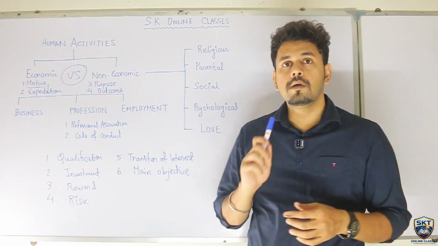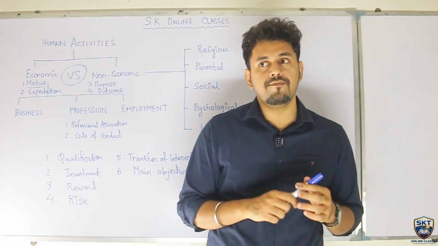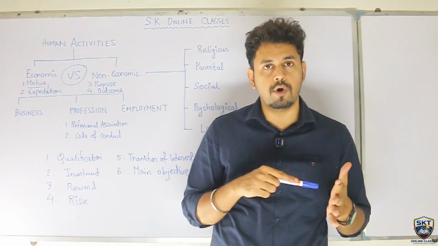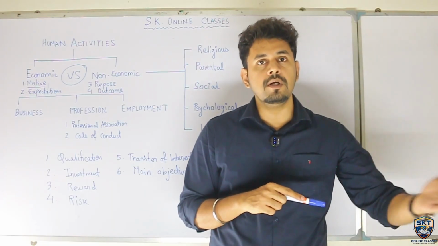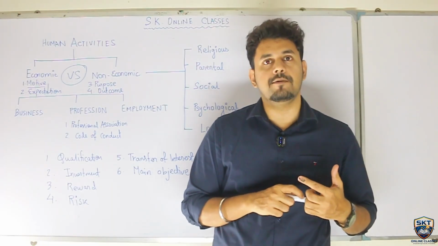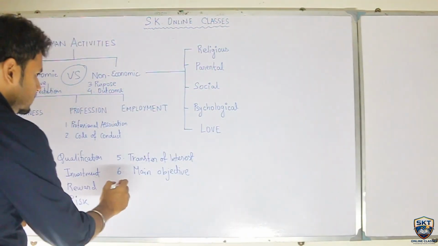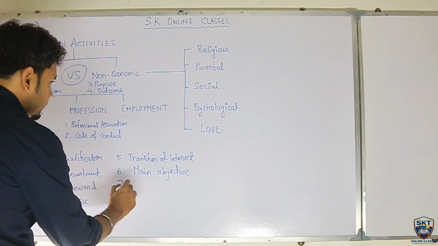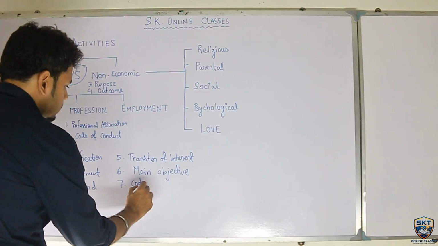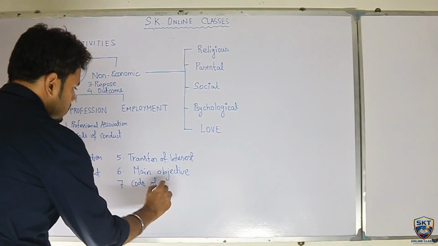And employment, again, the main objective is following the rules and regulations of the employment contract and performing the duties assigned by the employer. Next, number 7, code of conduct.